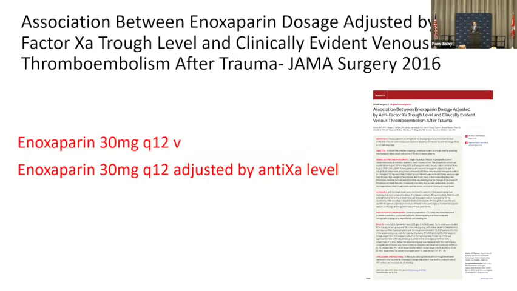As mentioned, there's a number of papers that have been shown to have a benefit. This was Ara Ko. She spent a year with me in research. She's at Stanford now. It was a pre-post comparison. We looked at our historical controls, those trauma patients that we had on 30 Q12, and then we looked at this new program. It was a massive effort because we had to do this with pharmacy, a pharmacy intern, and Russell Mason, and we had to write these adjustments. At the time, it was a little more challenging. We dosed by anti-10A levels, and we prefer troughs.